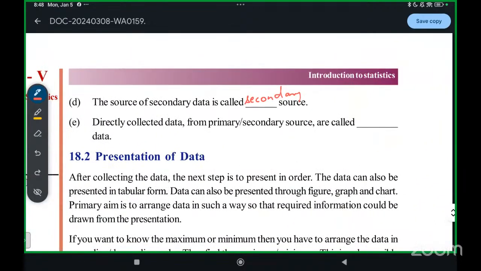Primary data. Okay. Collection of data. When you collect it either from a primary or secondary source, it is known as collection of data.